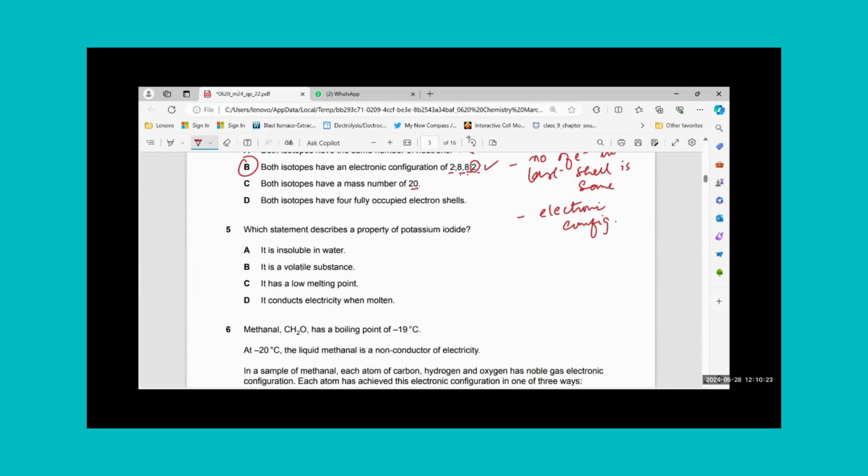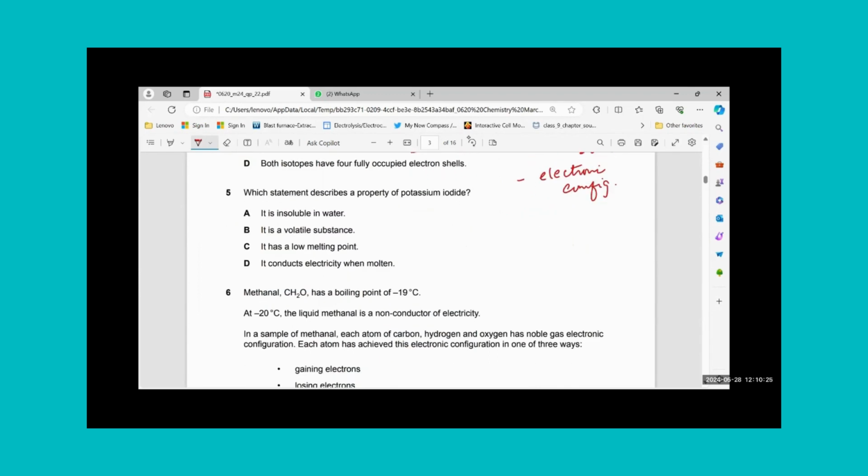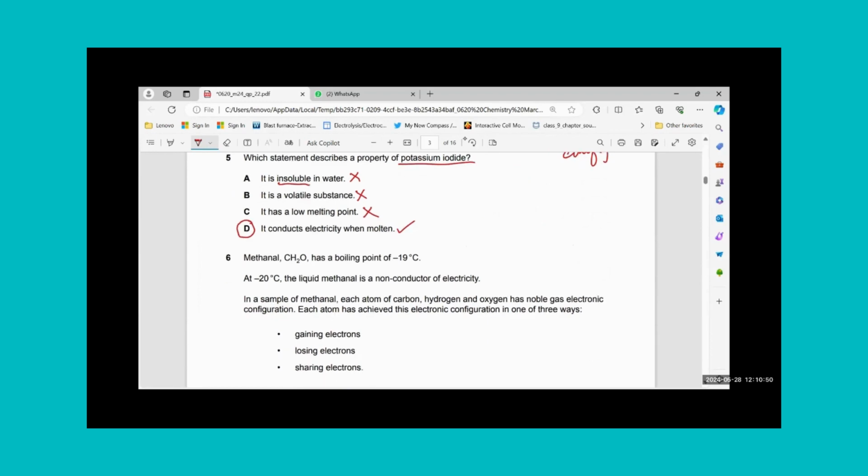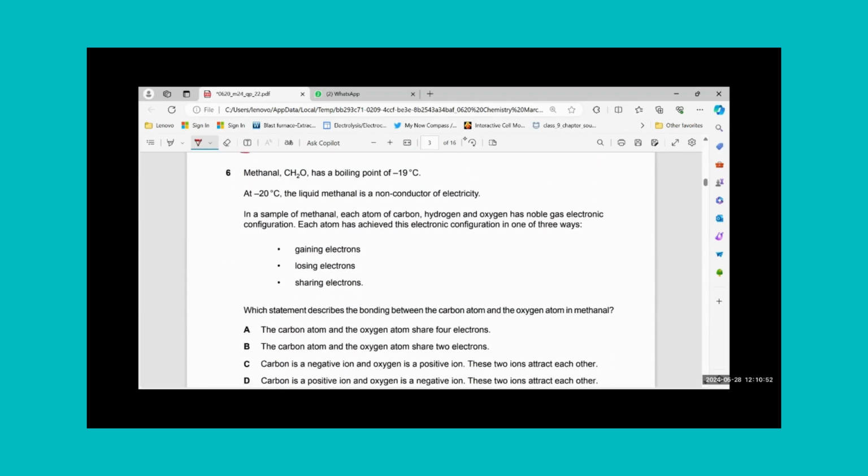I have chosen. MCQ number 5, which statement describes a property of potassium iodide? Potassium iodide is an ionic compound. So if it is an ionic compound, it has to be insoluble? No, it is soluble in water. Is it a volatile substance? No, ionic compounds are not volatile. They have high melting points. So for D, I will go for it conducts electricity when molten. Yes, ionic compounds conduct electricity when they are in the molten state.